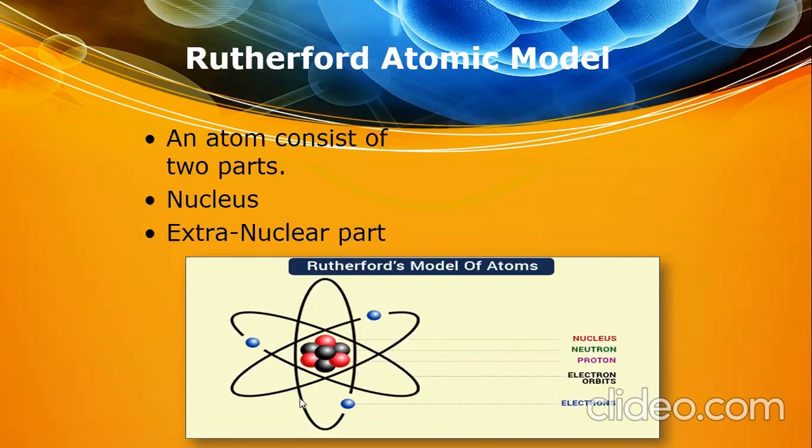These are the orbits where the electrons revolve. These are the extranuclear part of an atom, right? The nucleus is in the center where protons and neutrons reside, and electrons revolve in orbits around the nucleus in the extranuclear part.